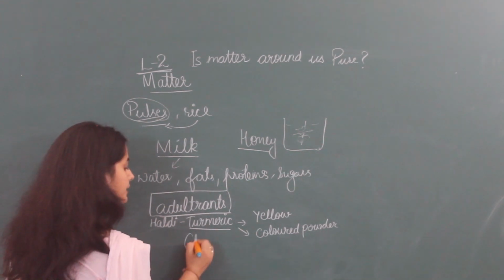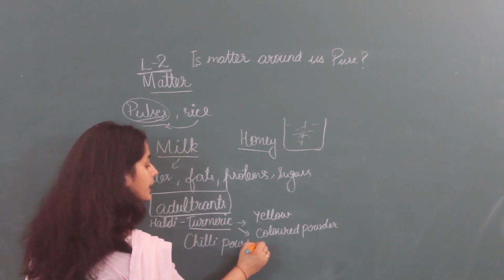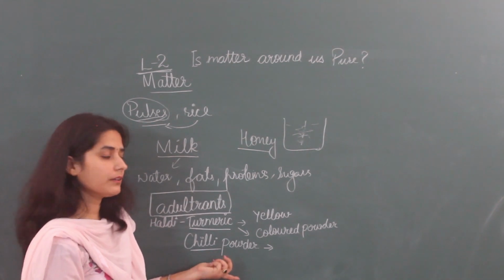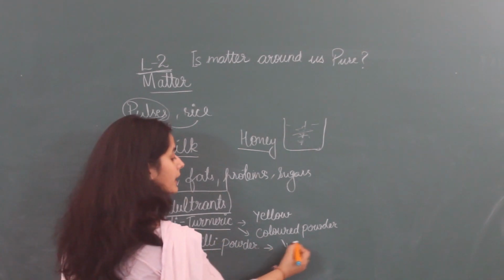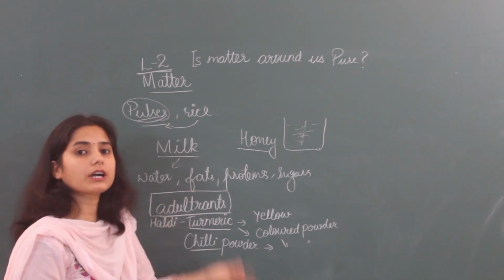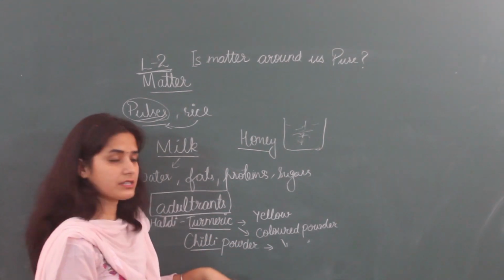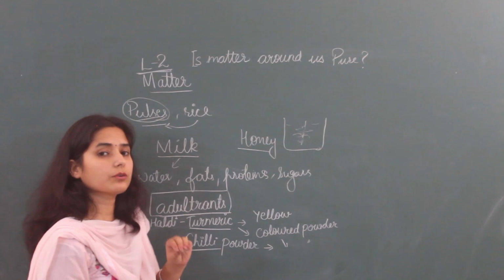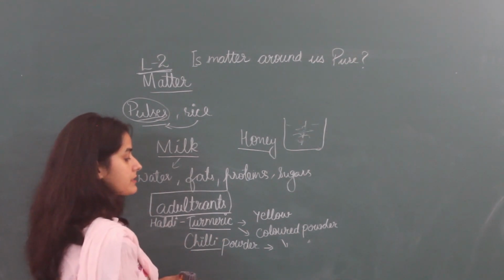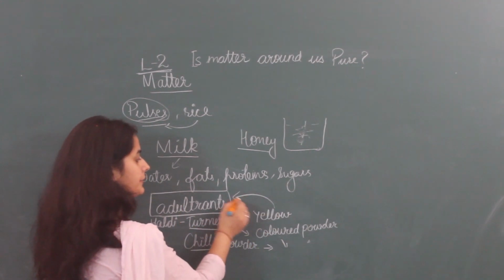Okay. Chili powder. Red chili powder you take. Is it pure? Maybe. Again, mixing of colored substances is done in this to make it more colorful. When you put this powder in vegetable, then it gives a good color to that also. So, these types of things which are not useful, these are called adulterants.